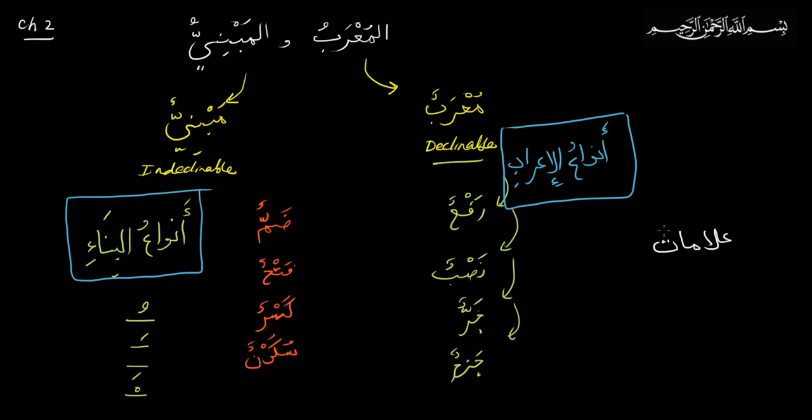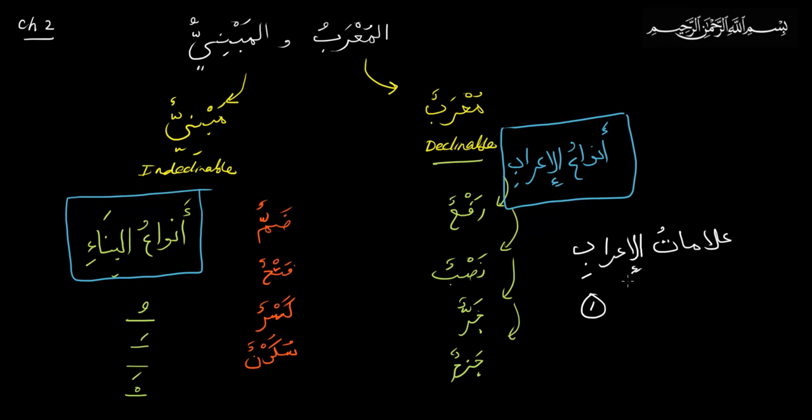Alamatu al-i'rab, mudaf ilayh. So how do we recognize which conditions these are? There are actually two ways to recognize this.